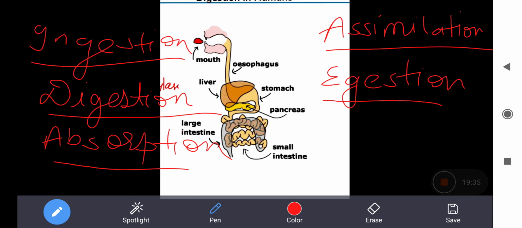Are you clear? Now we'll discuss the nutrition in humans. This is clear?